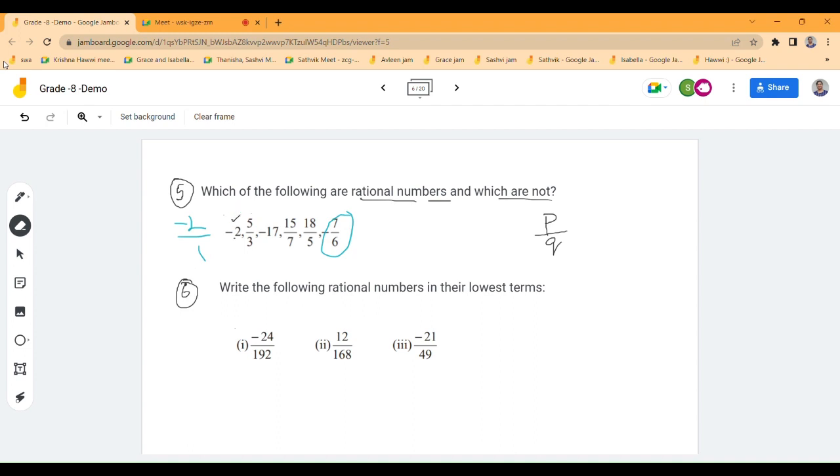You can say it's a rational number. Minus 17, yes. What about 15 by 7? 18 by 5? What about minus 7 by 6? The negative sign is not in the numerator. It's fine. You can say it as a rational number because it's expressed in the form of p by q, right? So it can be said as a rational number.